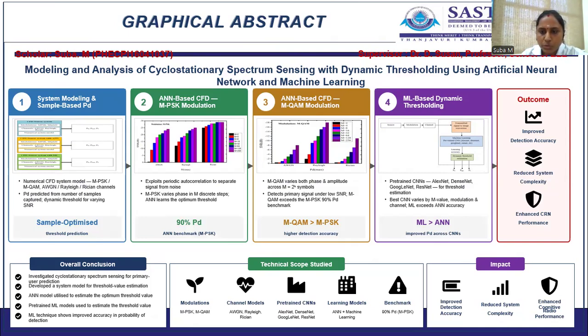So, two models are involved to find the probability of detection. When compared with ANN, machine learning techniques provide better accuracy. So, the investigated cyclostationary spectrum sensing for primary user prediction can be done with the help of machine learning technique. So, pre-trained ML models are involved to estimate the threshold value.